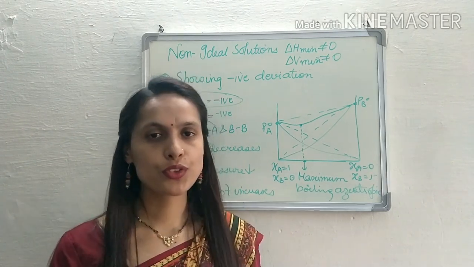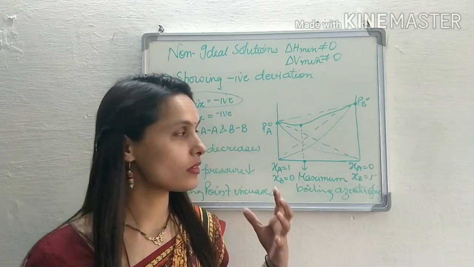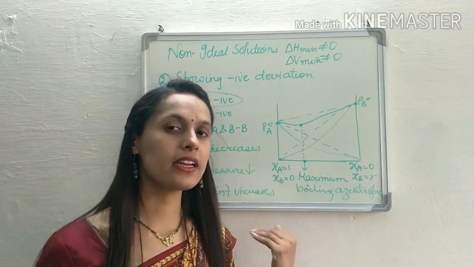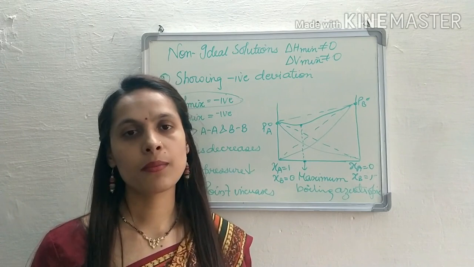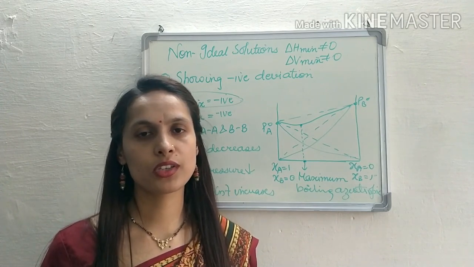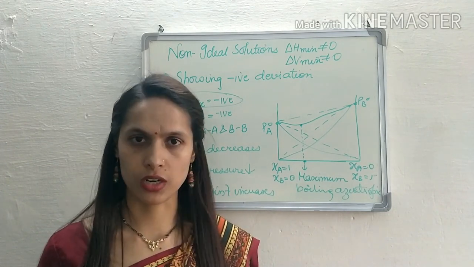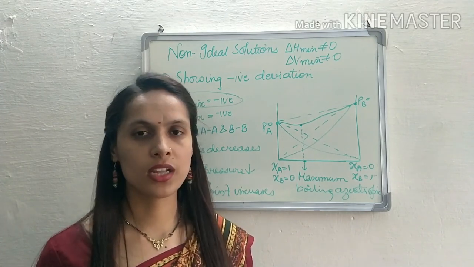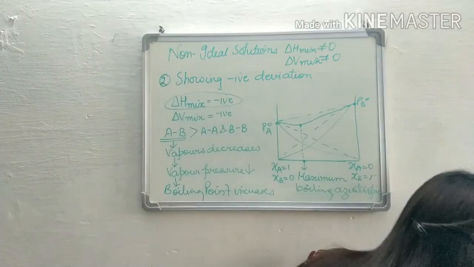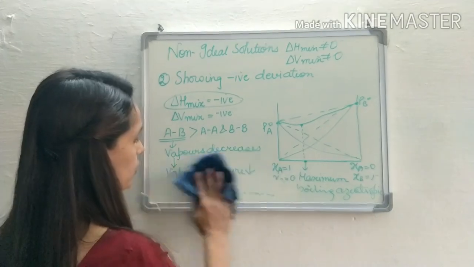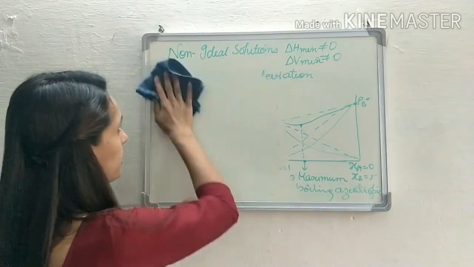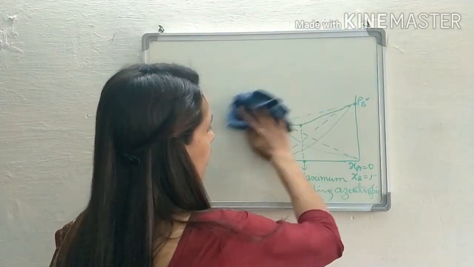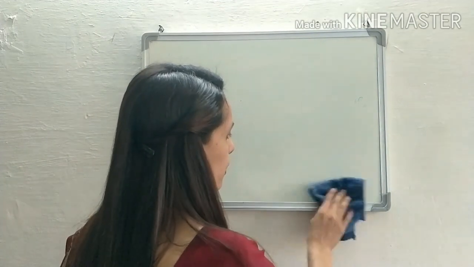Now we'll move to our next topic, because in positive deviation and in negative deviation I was continuously talking about a term, that is azeotropic mixture. So now we'll learn about the azeotropic mixture. So the next topic for today is azeotropic mixture. Now what are azeotropic mixtures?